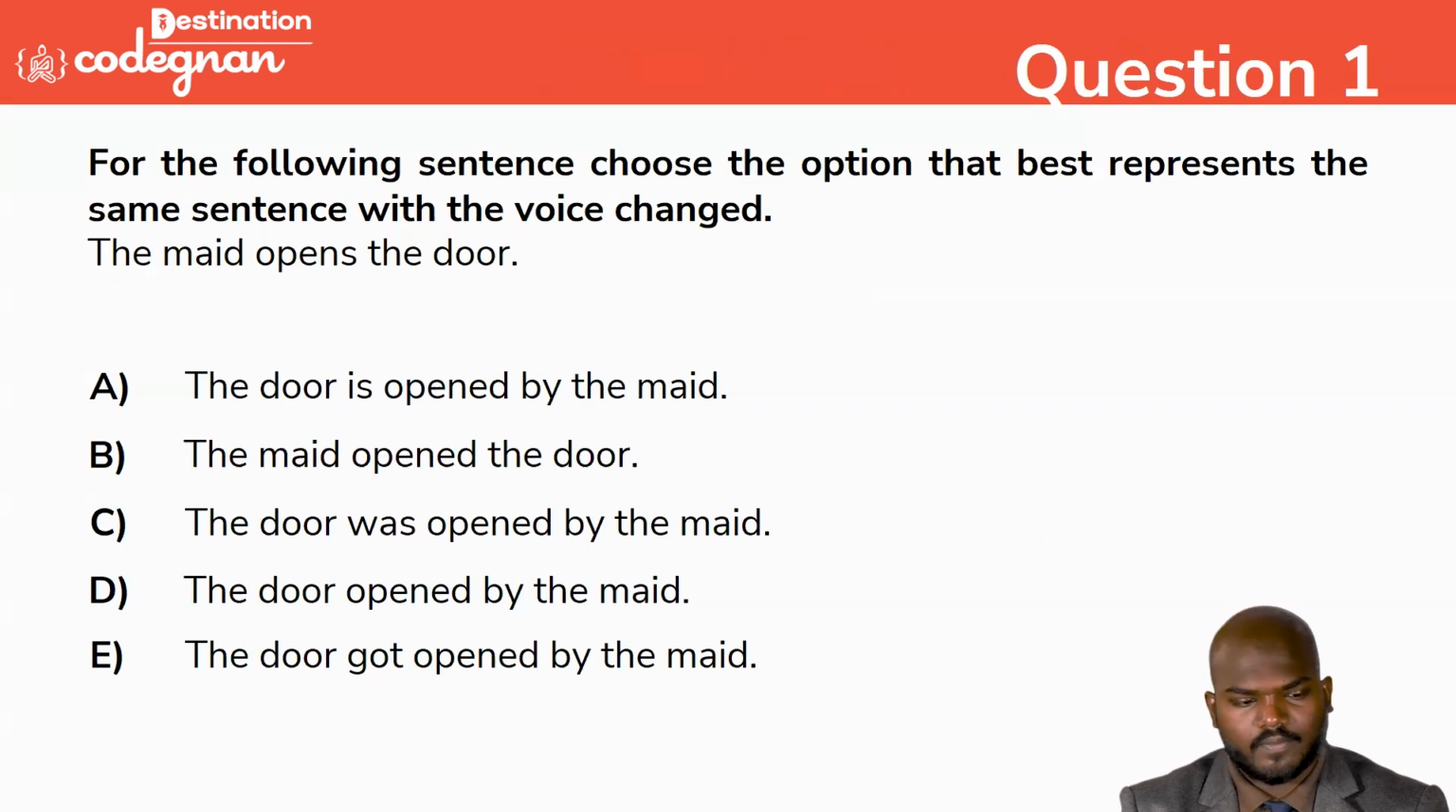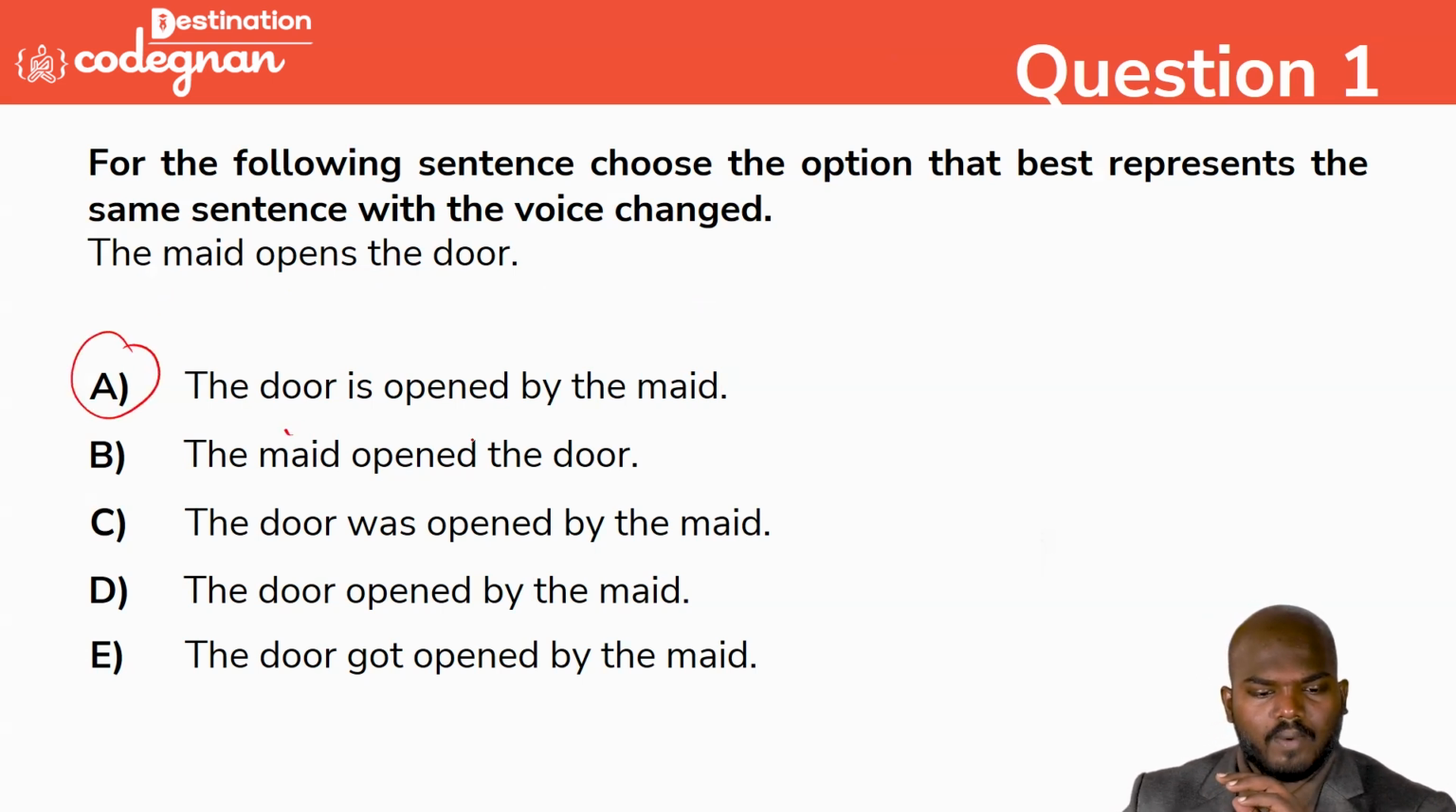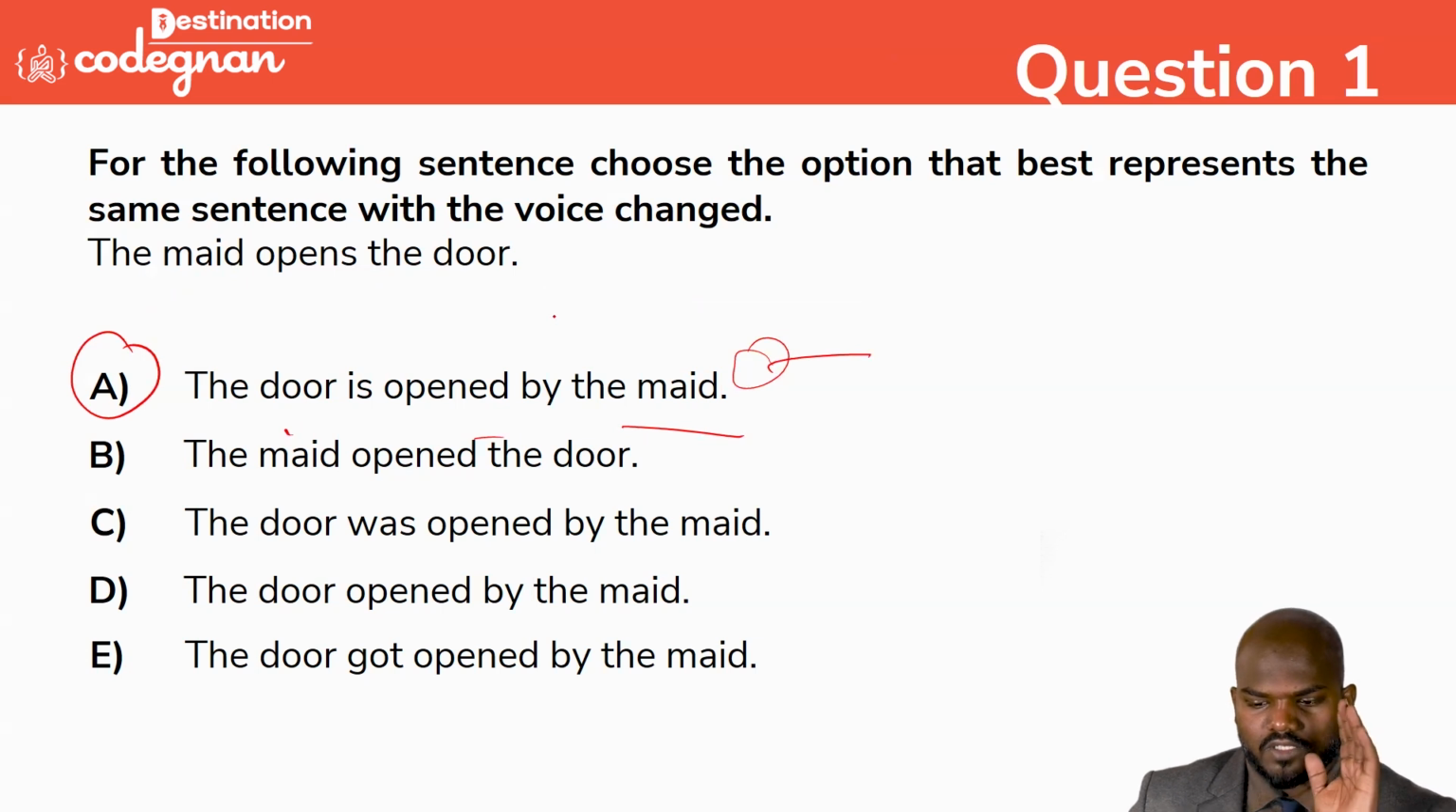The maid opened the door. The options are: the door was opened by the maid; the door opened by the maid; the door got opened by the maid. So option A is the correct answer, and we can mark it. The door was opened by the maid is the only correct answer here, because we have verb 1 in the sentence. It is in the category of verb 1. We don't have verb 3 or anything else here, so verb 1 is there.